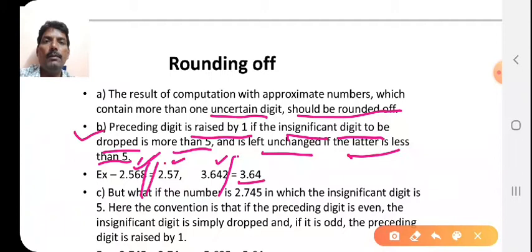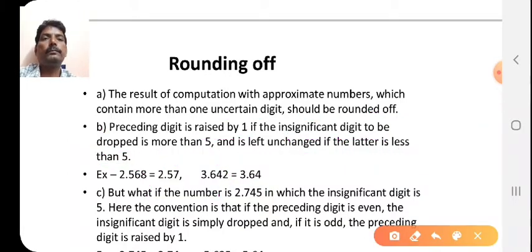So how to add 1? When the number you have to drop is greater than 5, then you have to add 1 to the preceding number of that particular number which you are going to drop. And if the number which you are going to drop is less than 5, then you should not add 1 to the preceding number.